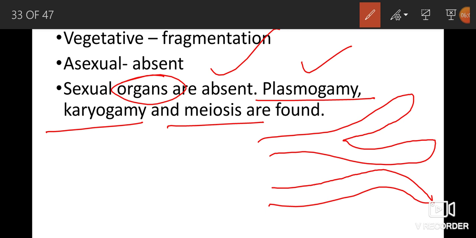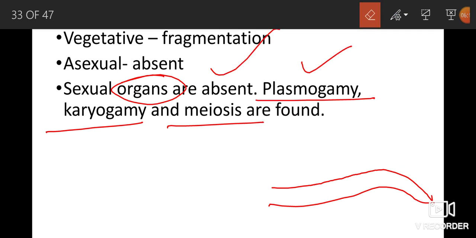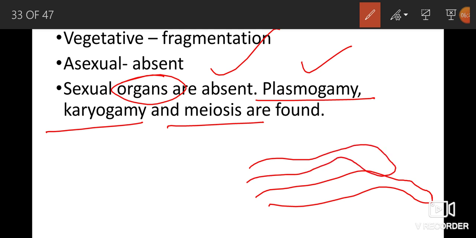These two are hyphae members. When two cells are fused, two nuclei are present, but the nuclei are not fused. Only the cytoplasm, the protoplasm, is fused. That is called plasmogamy.